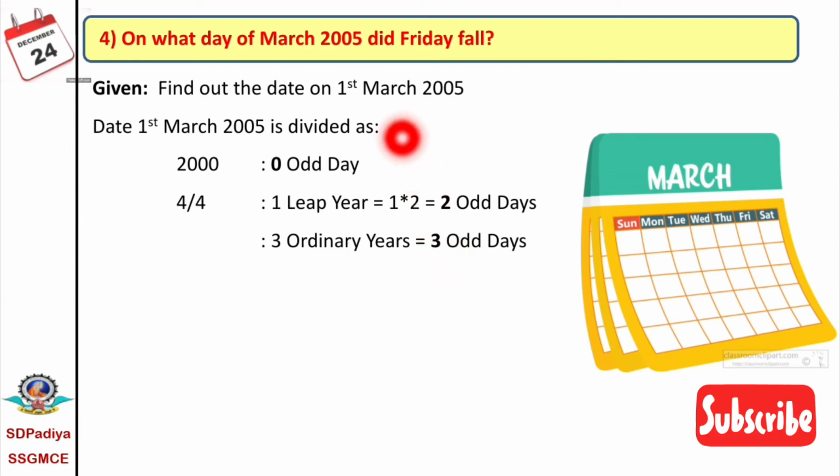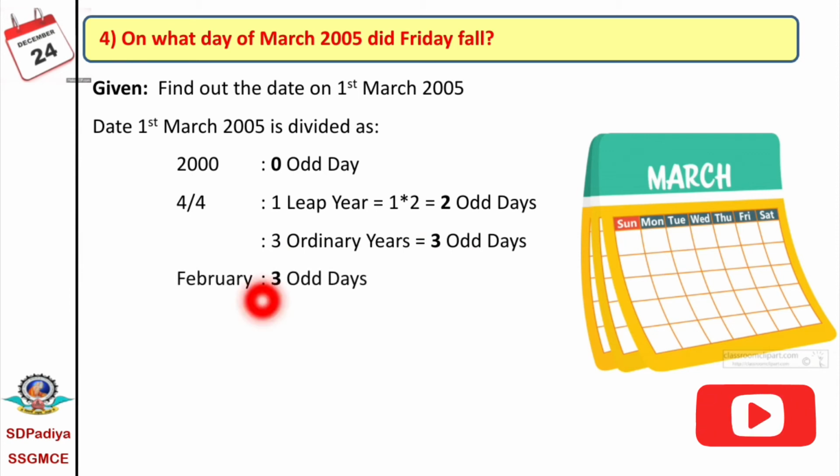Now, the 1st March means the February month is completed, and it is an ordinary year. Therefore, for February we have 3 odd days. And the date is the 1st March, therefore for the 1st March we consider 1 odd day.